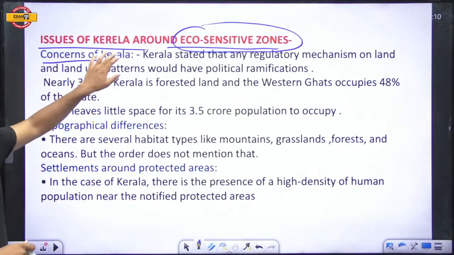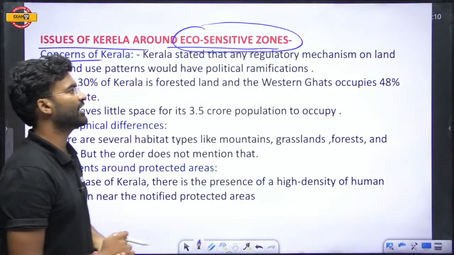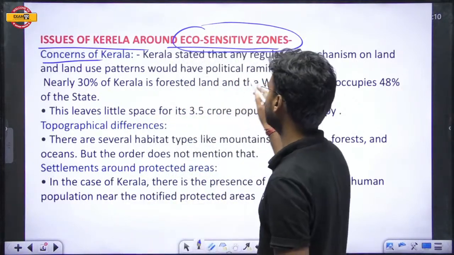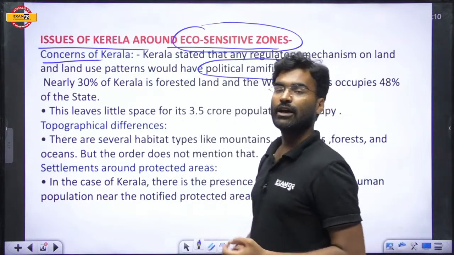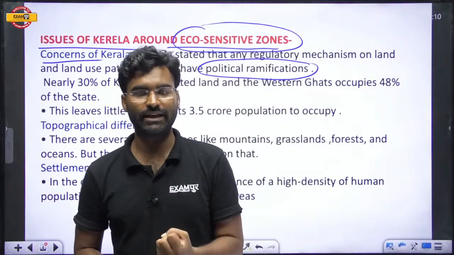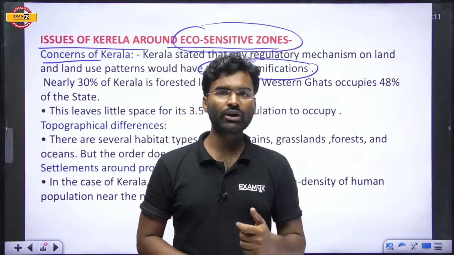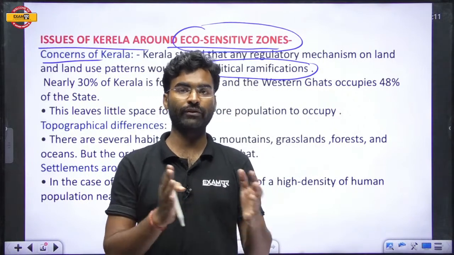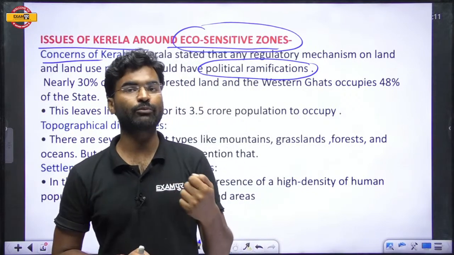First, Kerala stated that any regulatory mechanism on land and land use pattern would have political ramifications. Ramification means political complexities. If you are going to protect any area, that area has a geographical boundary, but states have a political boundary.